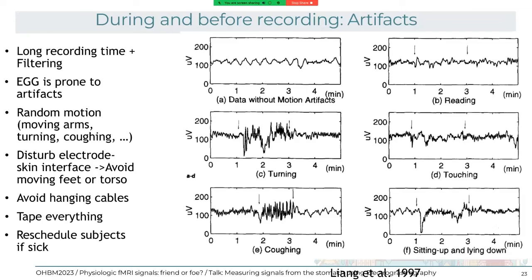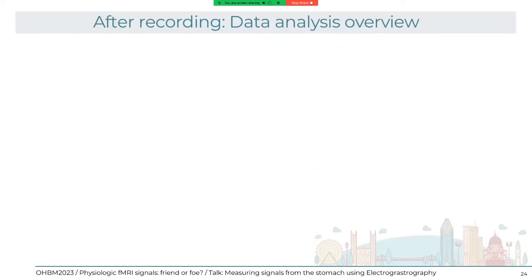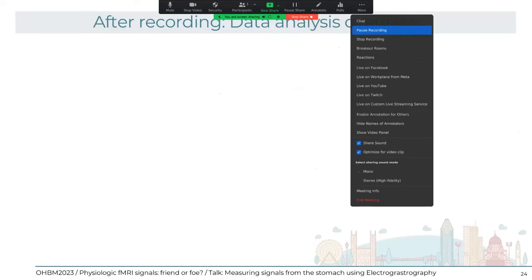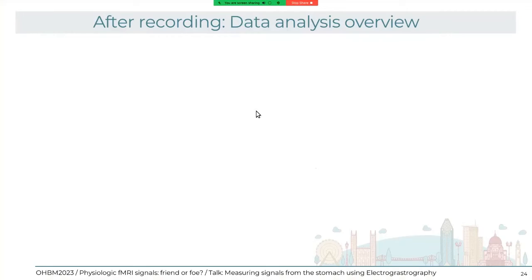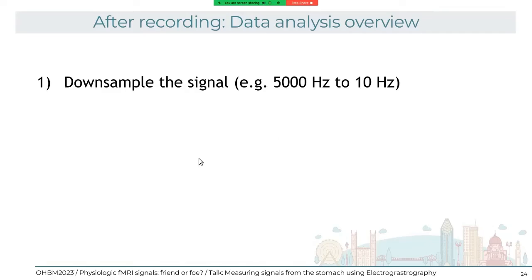After recording, I'm now going to do a little overview on the data analysis. The idea is that we first downsample the signal that we acquire, because typically we acquire at 5,000 hertz, but the stomach signal is very slow, so we are not interested in that. But to get rid of the MRI artifact, we have to sample it very well, and then we can simply downsample. Then the main trick is to identify which of all the channels that we put on the subject has the largest signal at 0.05 hertz.